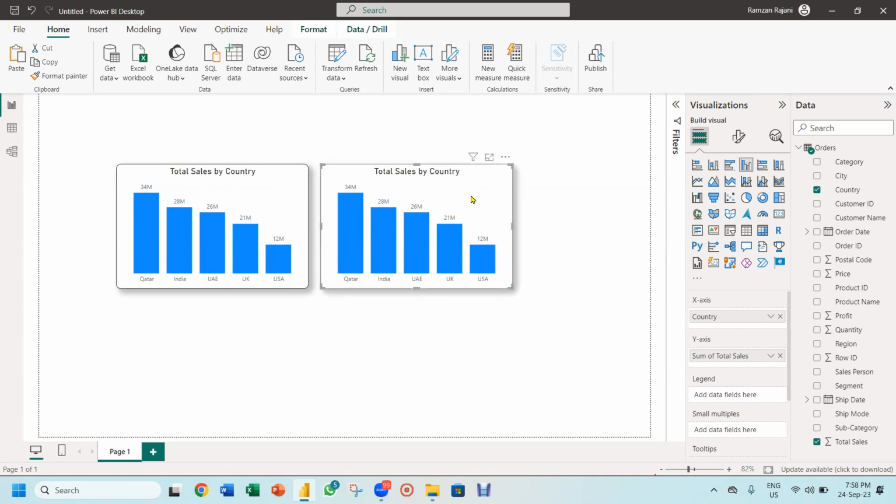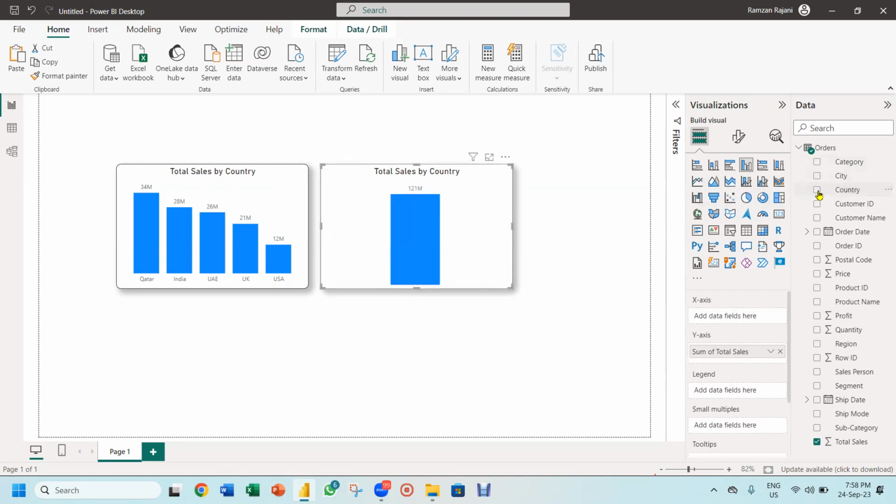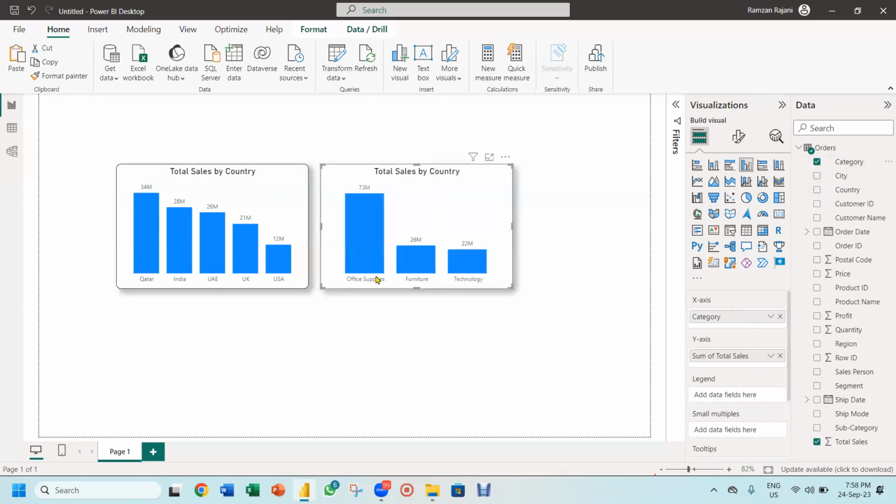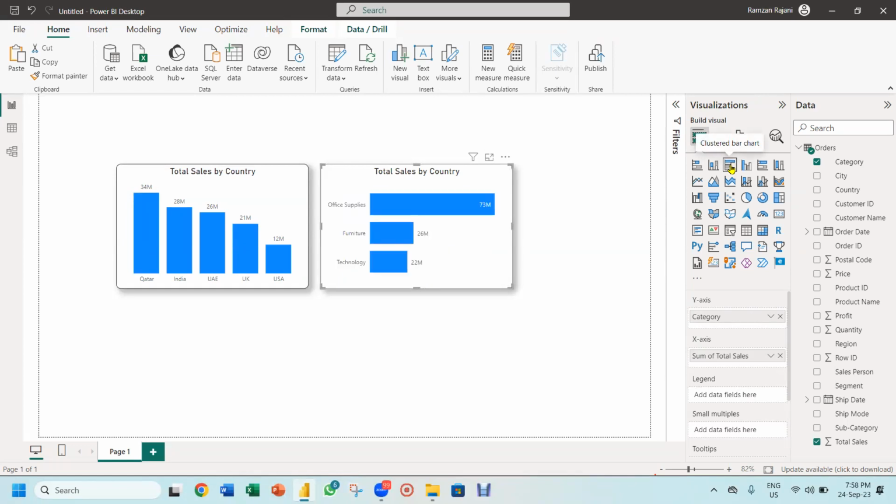Now in this chart, let's say I want category wise sales, but I want a bar chart. So in this chart I say, I don't need a country. You will switch off the country and you will take a category. So simple. You got each category, what is the total sales. But I want this in a bar chart. So here I will click on a bar chart. So this becomes a bar chart. Simple.